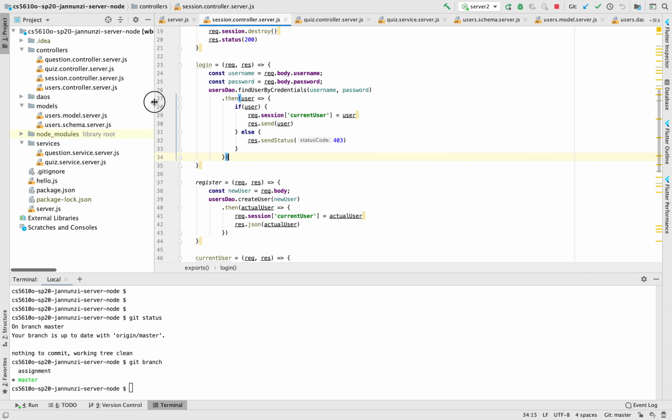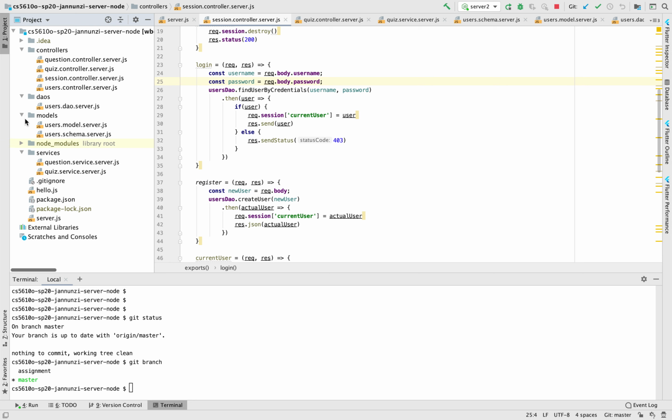We had implemented a couple models and DAOs that would allow us to interact with these. Right, so for instance, we only played around with users. We never implemented schemas or models for working with quizzes. So we'll do that today.